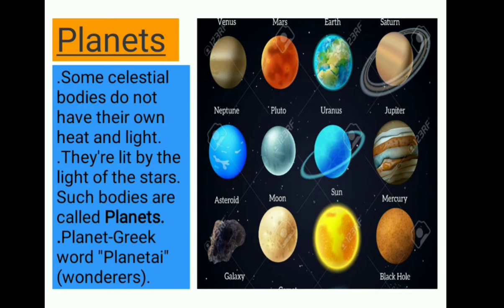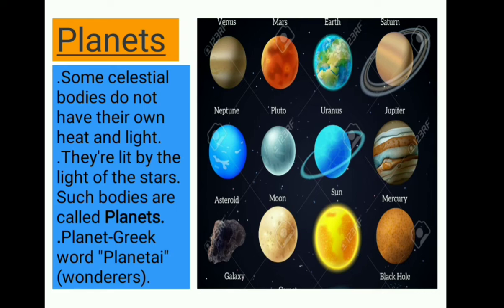In our solar system there are 8 planets. Just observe the figure: Venus, Mars, Earth, Saturn, Neptune, Uranus, Jupiter and Mercury. These are the planets in our solar system. They have no light of their own.